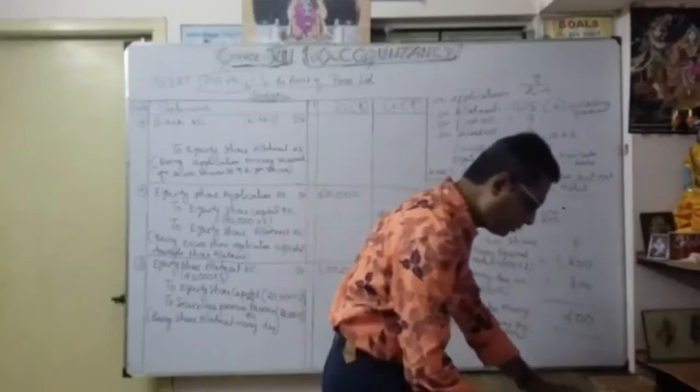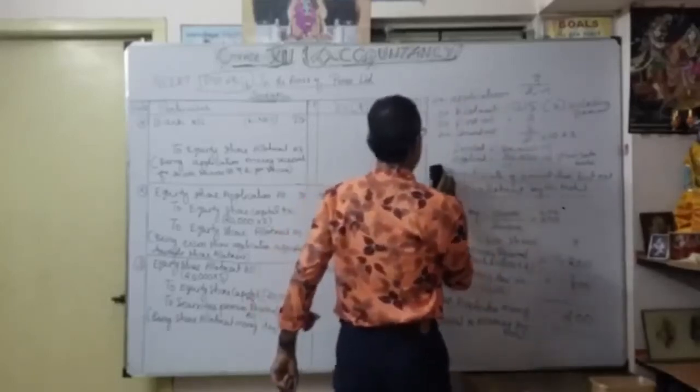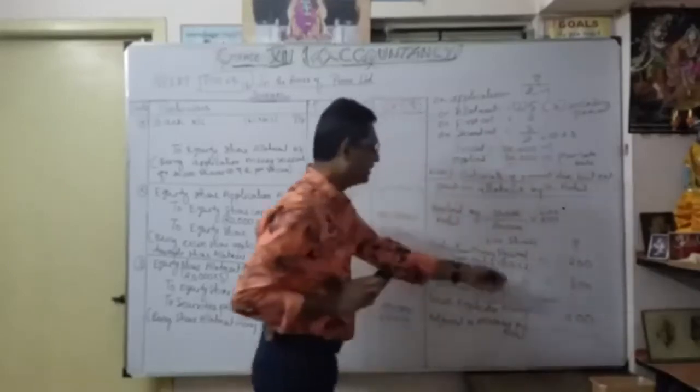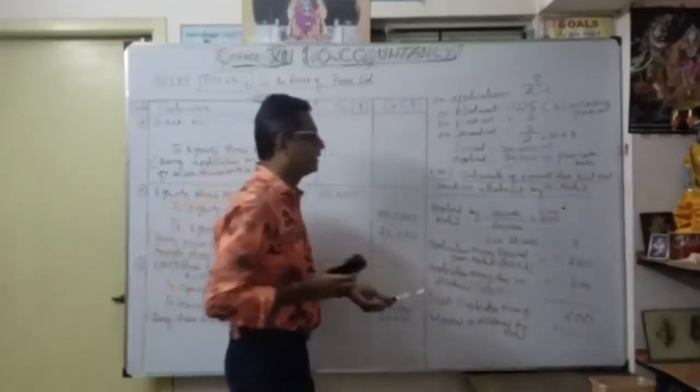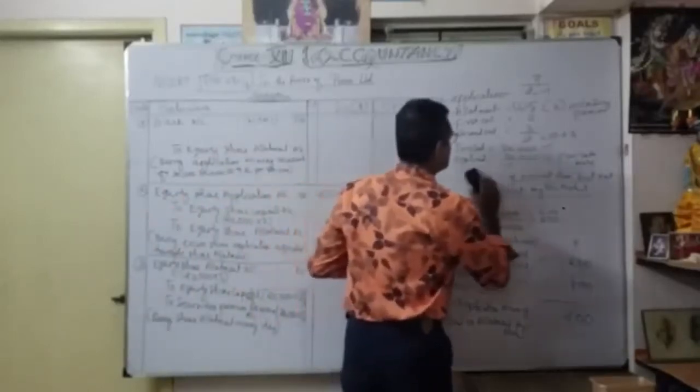Now I am going to carry over here again, continuing working notes 1.